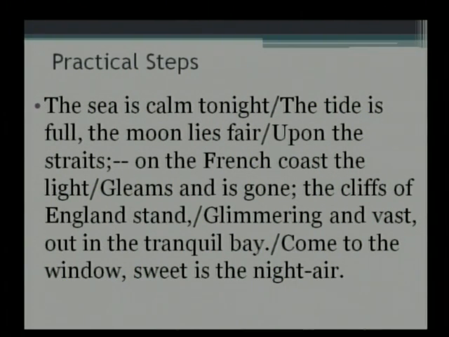My dear students, you notice that those lines there indicate that we have to move on to the next line. To make it convenient, we have it continuously in the same line. But if you are writing it on a piece of paper, on a page, you will probably move on to the next line after "The sea is calm tonight". The tide is full, the moon lies fair. Okay? But you get the idea of how this simple poem we can use in order to do scansion.